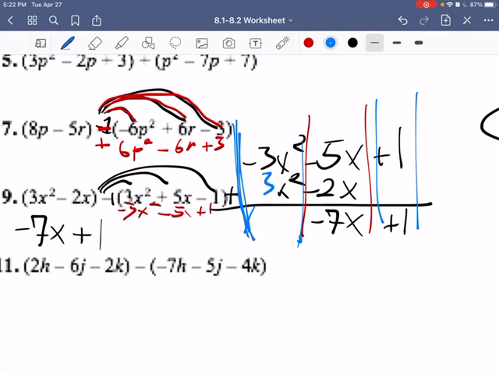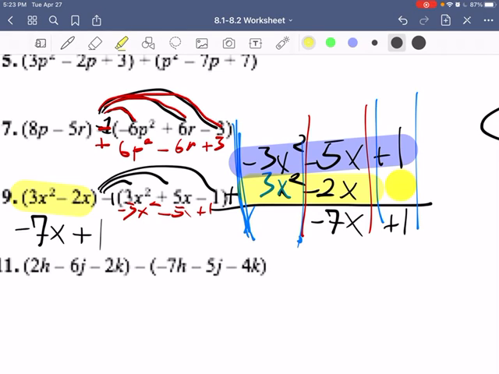I put the second one on top, so it's negative 3x minus 5x. I'll highlight as I go along. Negative 3x squared minus 5x plus 1. That's what I put in that lane. Then my second one, I didn't have to change at all. 3x squared minus 2x. It doesn't have anything over here, but that's okay.